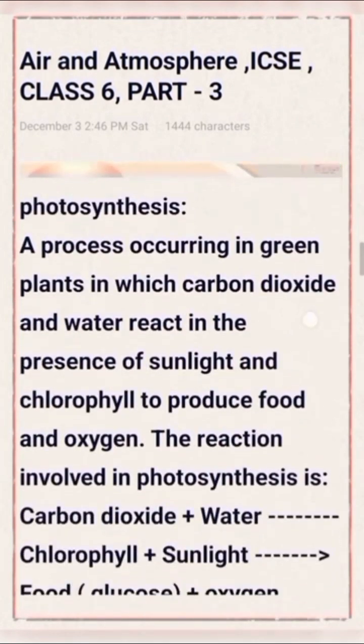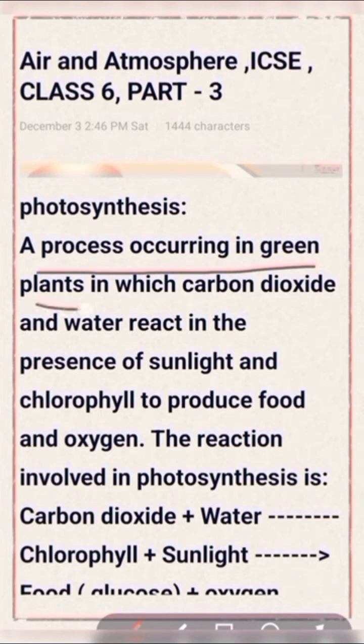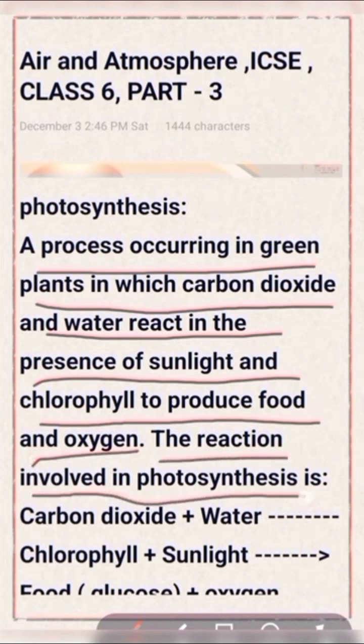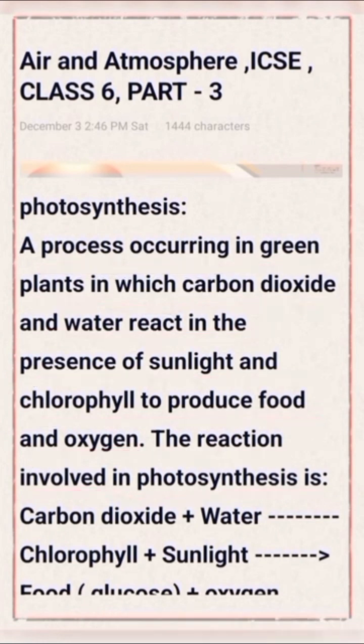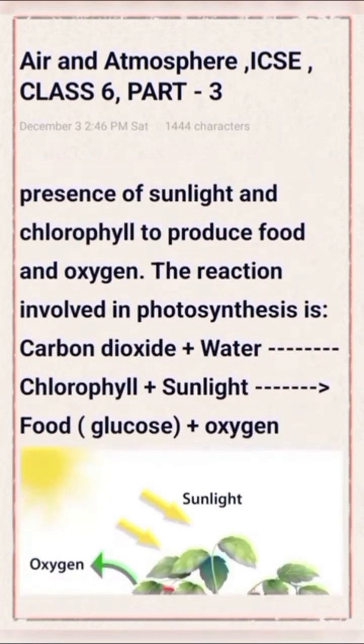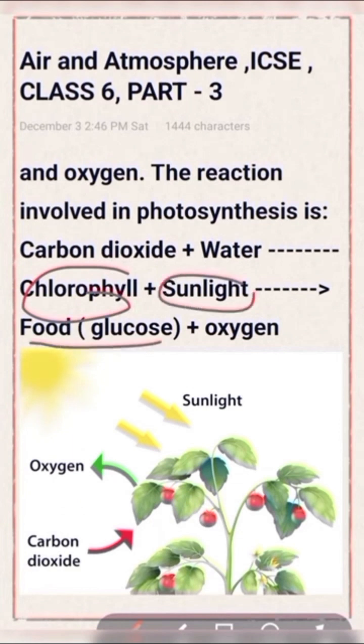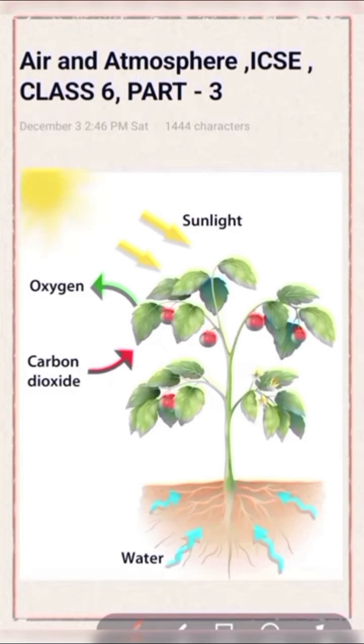Next part, photosynthesis. A process occurring in green plants in which carbon dioxide and water react in the presence of sunlight and chlorophyll to produce food and oxygen. The reaction involved in photosynthesis is carbon dioxide plus water, in the presence of chlorophyll and sunlight, form food, that is glucose and oxygen. Please show the related picture.